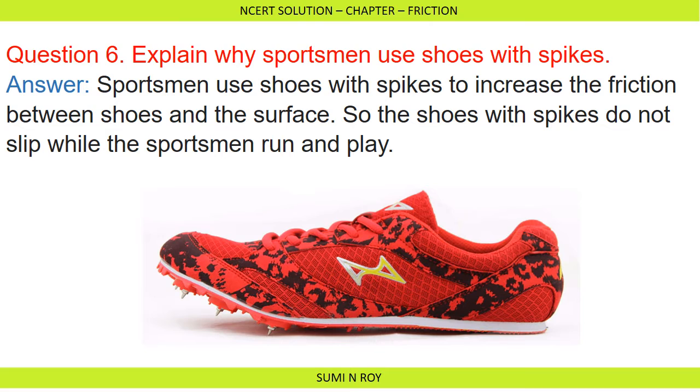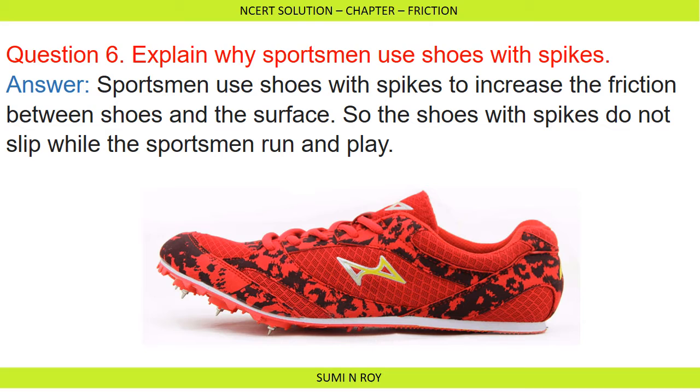Next question: explain why sportsmen use shoes with spikes. Sportsmen use shoes with spikes to increase the friction between the shoes and the surface, so the shoes do not slip while the sportsmen run and play. As you can see in the figure, sports shoes mostly have this type of spikes.